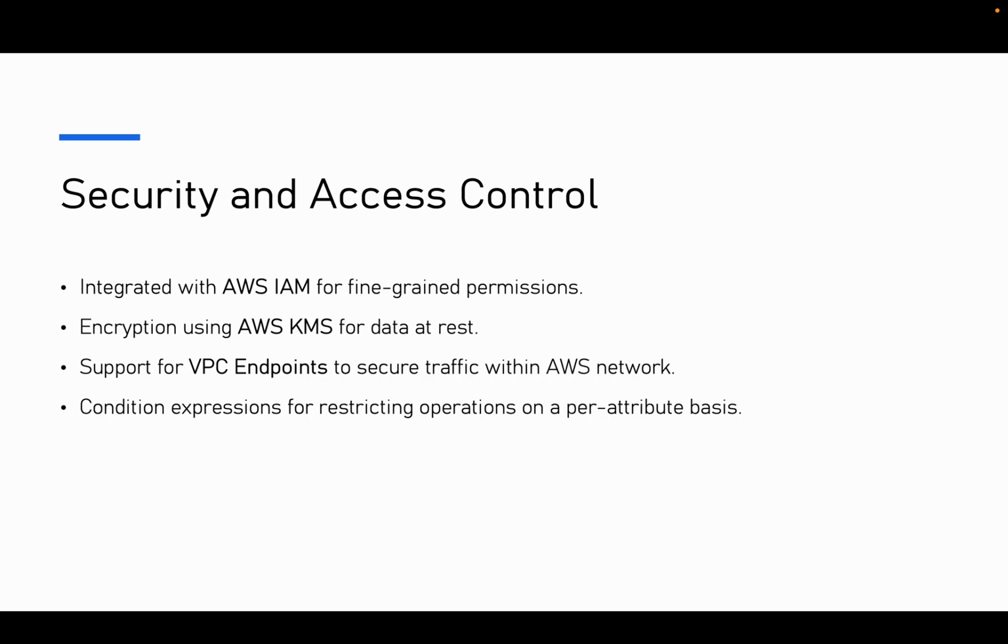Security and access control: integrated with AWS IAM for fine-grained permissions, encryption using AWS KMS for data at rest, support for VPC endpoints to secure traffic within the AWS network, and condition expressions for restricting operations on a per-attribute basis.